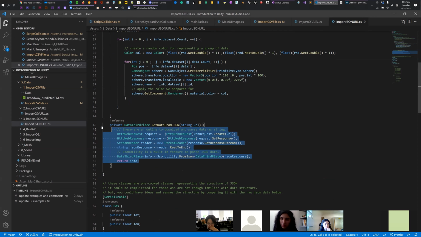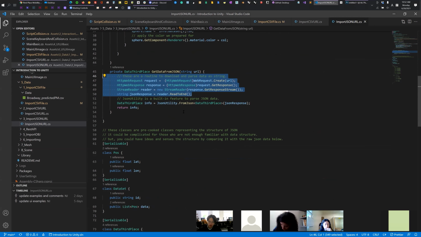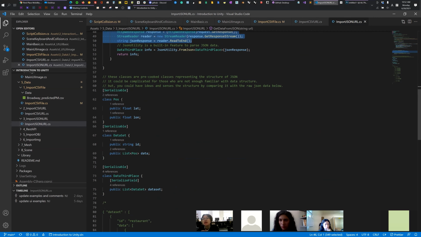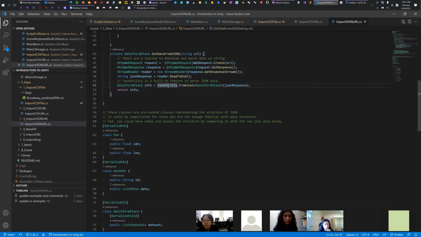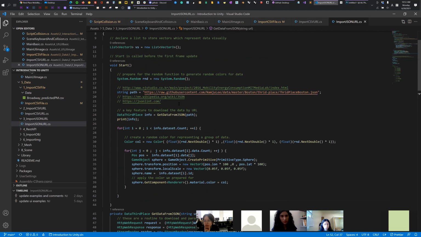The JSON is a little bit complicated for those who are just starting to learn C# because we need to specify the structure of the JSON data. Unity has a special built-in function to parse JSON data. However, we need to pre-cook the structure. Otherwise, we couldn't load it. So this is a bit complicated.